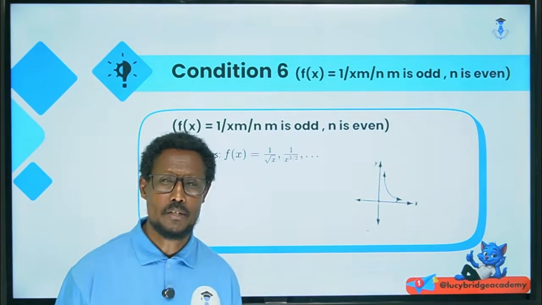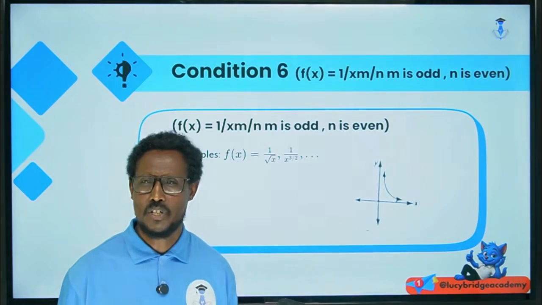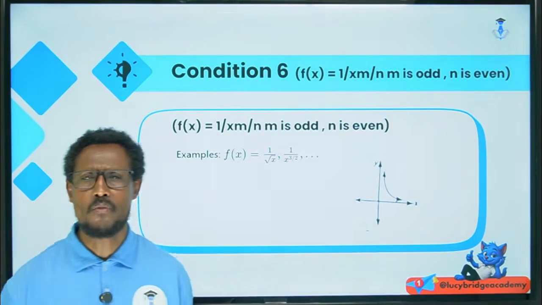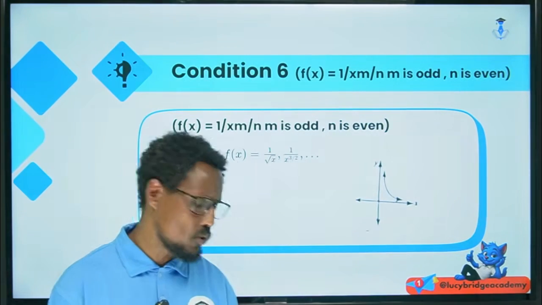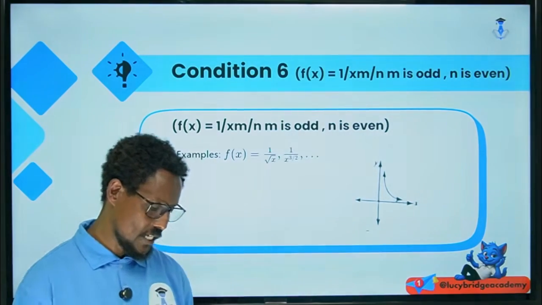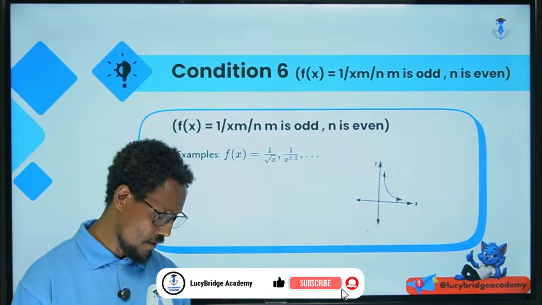As we have seen on the previous period, we categorize functions, those functions having common characteristics, and we categorized all power functions into 10 groups. We have seen 5 groups, and the remaining 5 groups we look at today. Okay, condition 6, f of x which is equal to 1 over x to the power of m over n, okay?